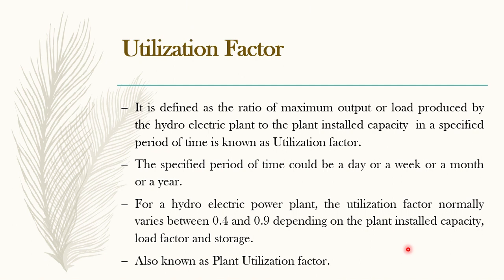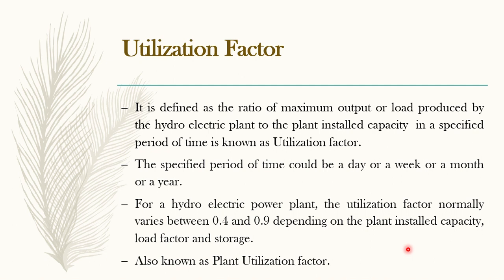The ratio of maximum output to installed capacity is the utilization factor. Maximum output means that in these 12 hours, at some time, at 5 o'clock or 6 o'clock or 3 o'clock, whatever time, we will get the maximum production, right? That value is the maximum load we produced in these 12 hours.